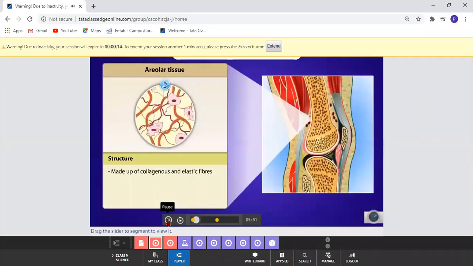Now, what is the meaning of collagenous? I will explain to you. Collagenous is that which gives us the structural protein. Means when there is an abundance of protein in the body, so the areolar tissue is made up of collagenous. Collagenous means abundant protein and elastic fibers. Elastic means which helps the body in movement.